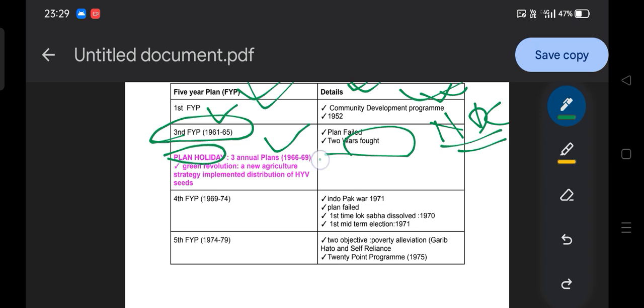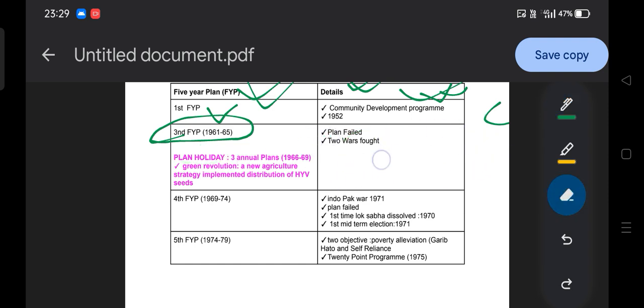That is how from 66 to 69 the 3 annual plans took place because of the war. There were no resources or statistical analysis to take up a plan for 5 years, so they initiated the plan for 1 year. That is how the plan holiday, the holiday of the plan, came about, and the plan was constituted for each year from 66 to 69.